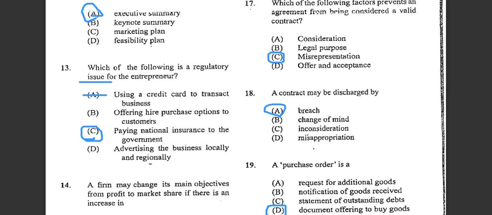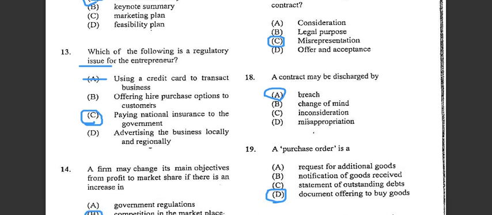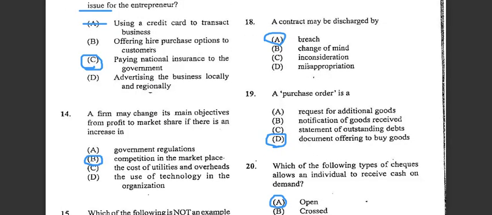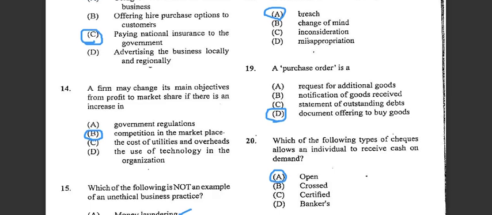Good. So it says a firm may change its main objectives. So we are seeing it's from profit to share if there's an increase in the competition in the marketplace. So a firm may change its main objectives from profit to market share if there's an increase in the competition in the market. So the answer would be B for number 14.